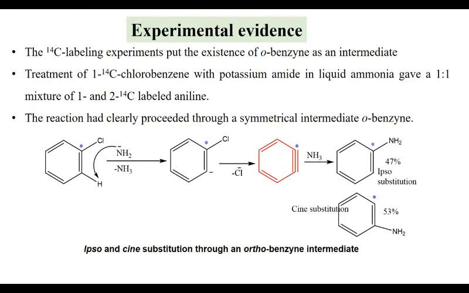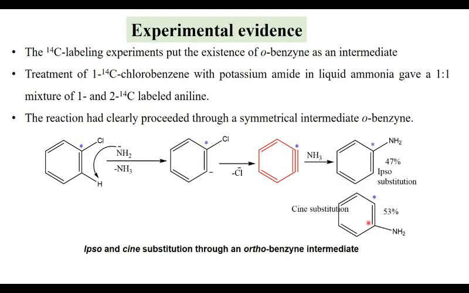Experimental evidence for the existence of this intermediate was provided by a labeling experiment. When C14 labeled chlorobenzene was treated with a strong base such as potassium amide in the presence of liquid ammonia, two substitutions were seen, that is ipso and cine substitutions. Here it is ipso substitution and here it is cine substitution.